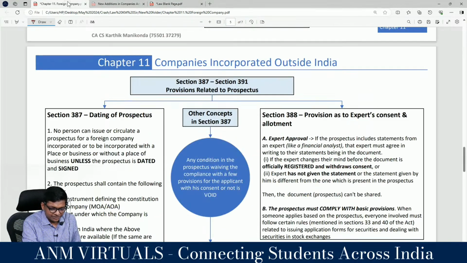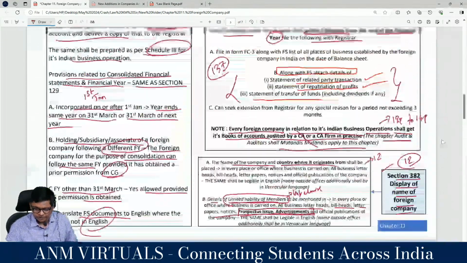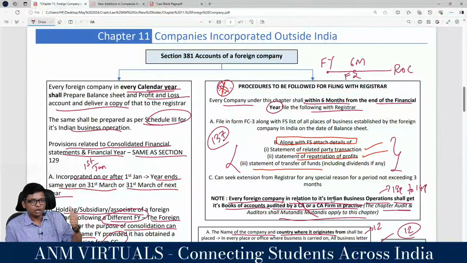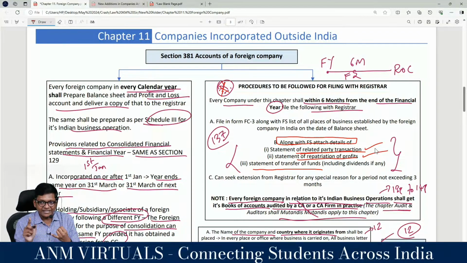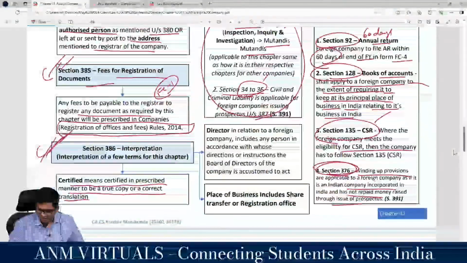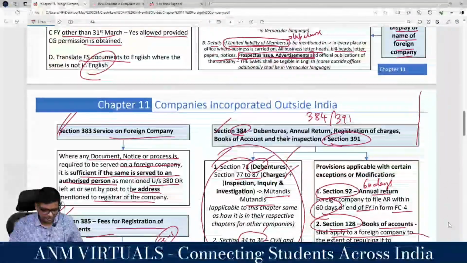Sir, why did you introduce this in between, foreign company for these 3 points? Along with FS, we will file a related party transaction to see if any benami transaction is happening. Statement of repatriation of profits, taking the profit back, and transfer of funds. Are you understanding, guys? So with this, we are done until this part.